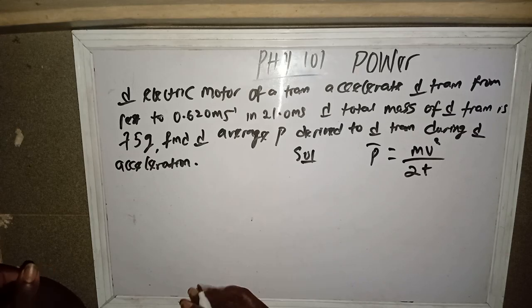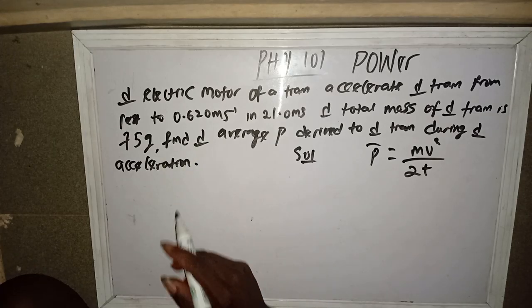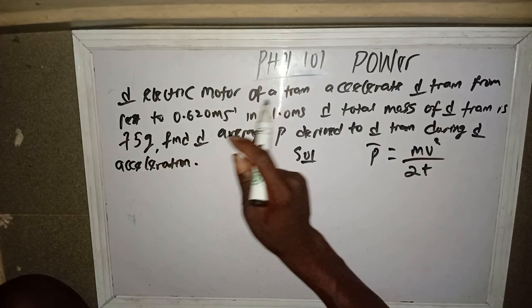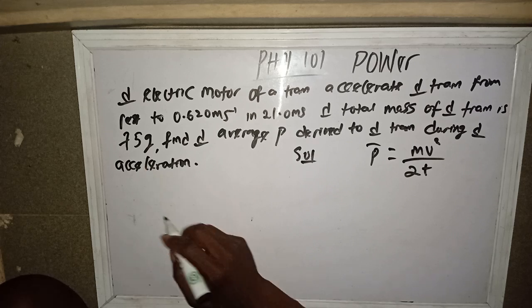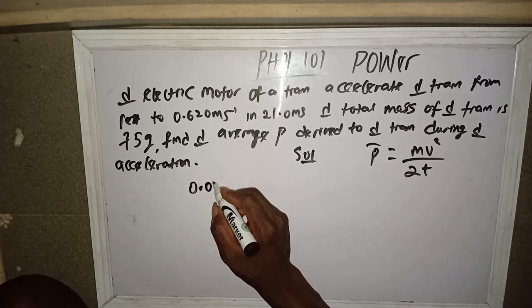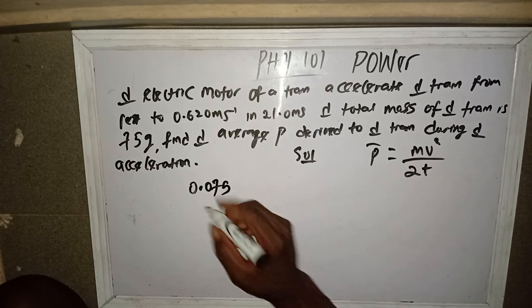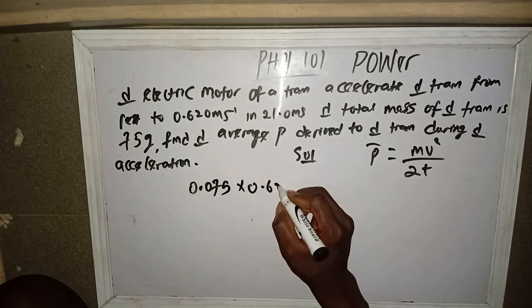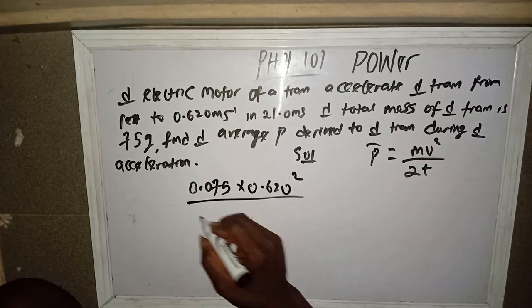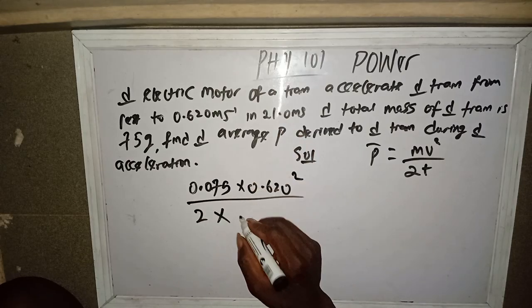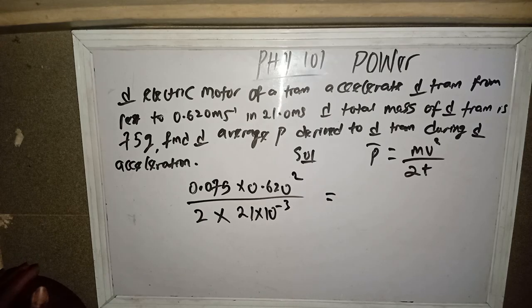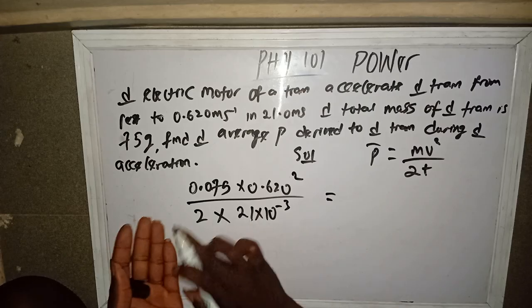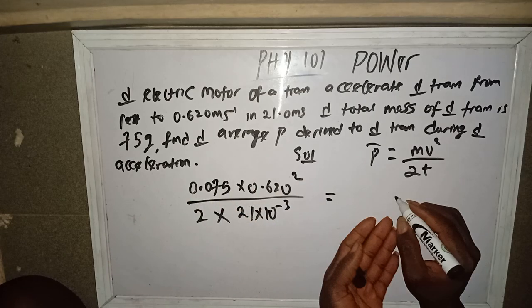What's our mass? 75 grams. Convert to kg, divide by 1000. That's 0.75... times our velocity 0.620 squared, over 2 times our time, which is 21 milliseconds. That's 21 times 10 raised to power minus 3. So punch your calculator. You get your answer in what?